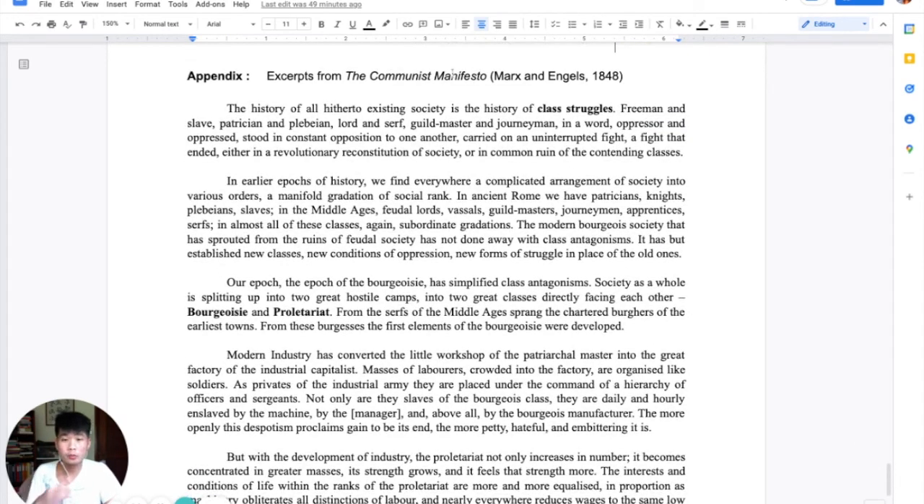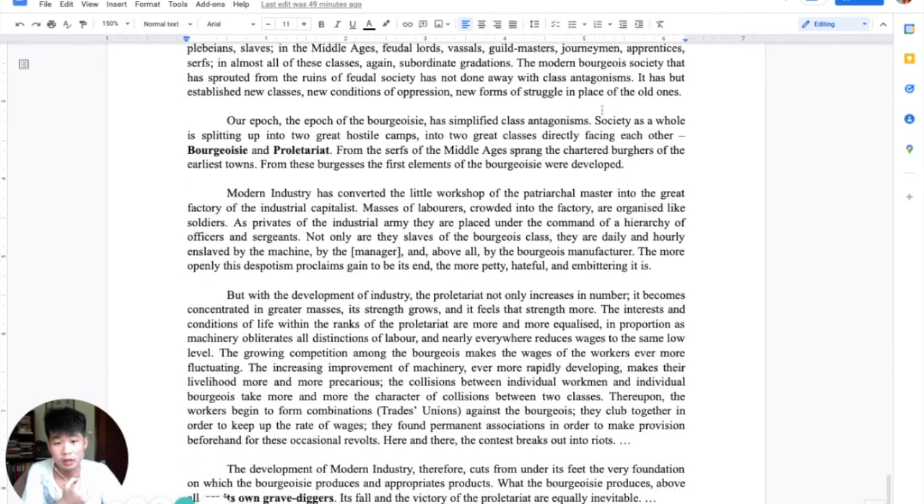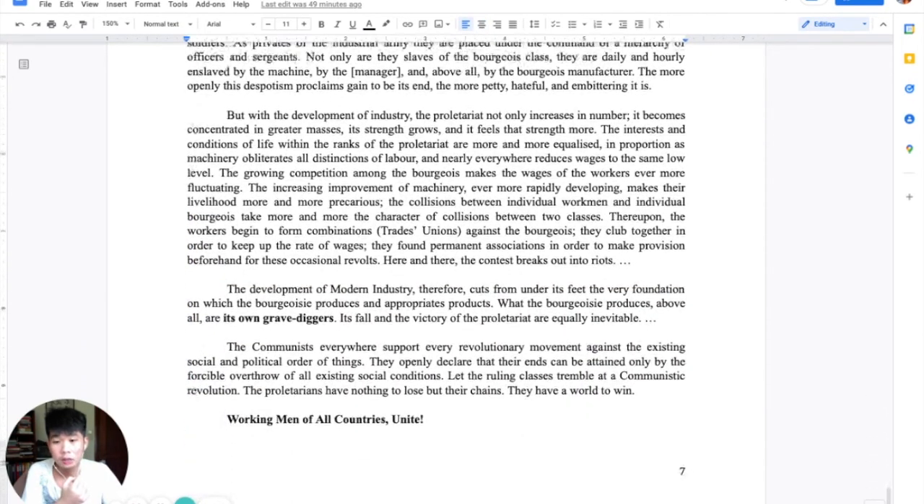are some excerpts from the Communist Manifesto, the original document written in 1848. And of course, the most important line is the final line: workers of the world unite. Marx is asking for a revolution. The one who creates it is Lenin.